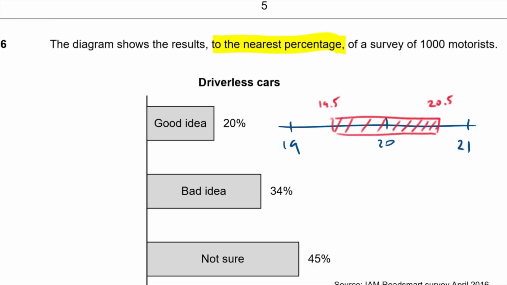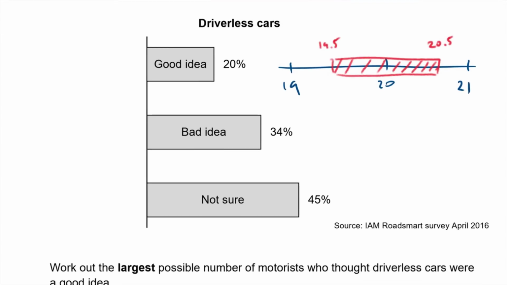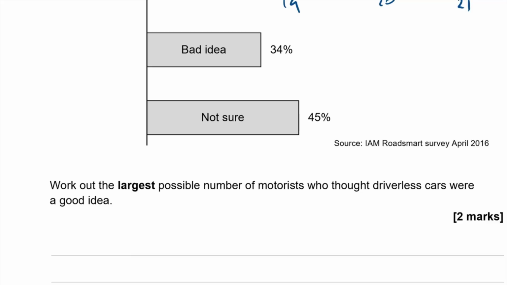So work out the largest possible number of motorists who thought driverless cars were a good idea. The largest possible is going to be the larger of those percentages then, isn't it? So I'm going to be using this upper limit then, 20.5, to calculate. Now obviously 20.5 you round up to the next value up, 21, but it still is the boundary and is still the one we calculate with. So largest possible is going to be 1,000 times by